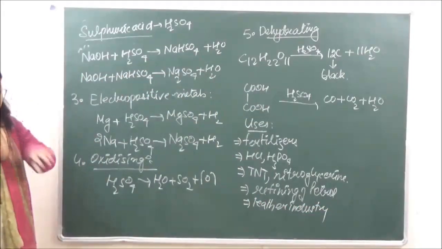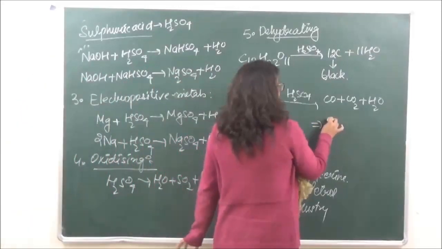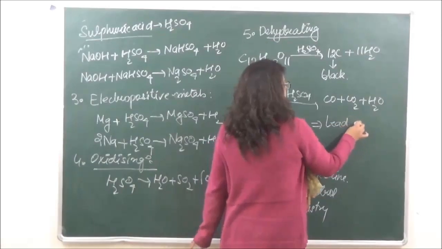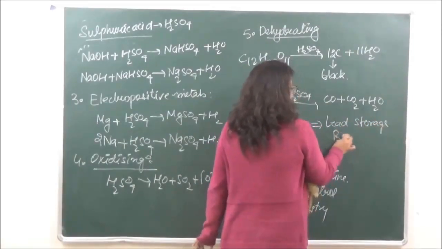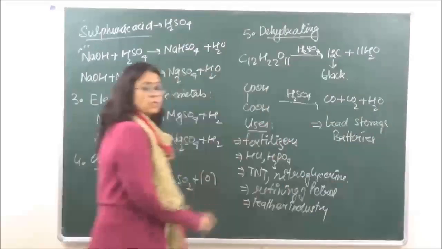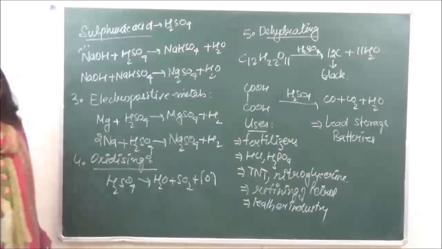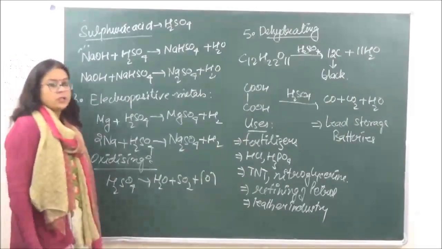And then a very common use of sulfuric acid is in the lead storage batteries. This you have already done in electrochemistry. It is used as 38% sulfuric acid, as an electrolyte in the lead storage batteries. Okay? And it is a very, very important laboratory reagent.